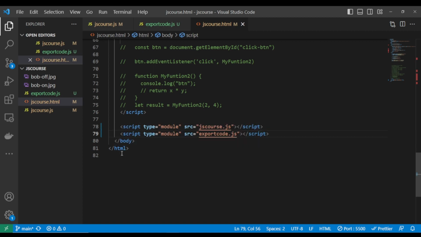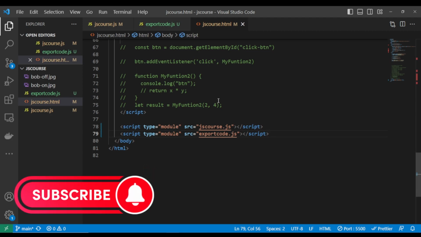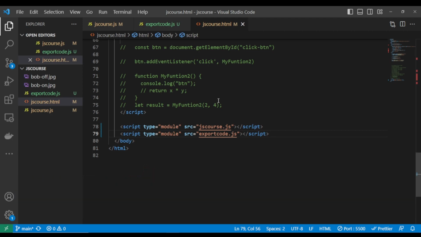And again, if you are using a package.json, you can configure it to use the module type. But now we are not using the package.json. This is a simple JavaScript code. Package.json is used when you start using npm, when you use npm init to start up your JavaScript project. That's when you need the Node runtime. But now this is simple JavaScript.